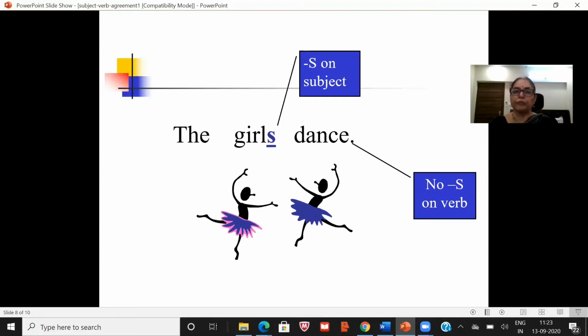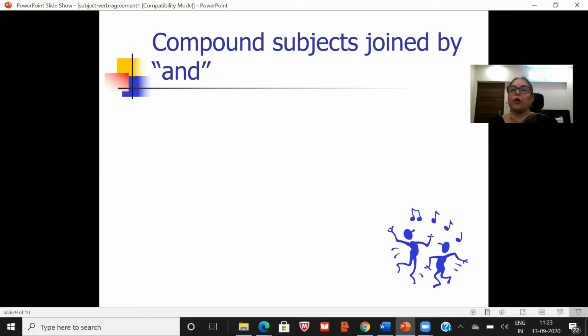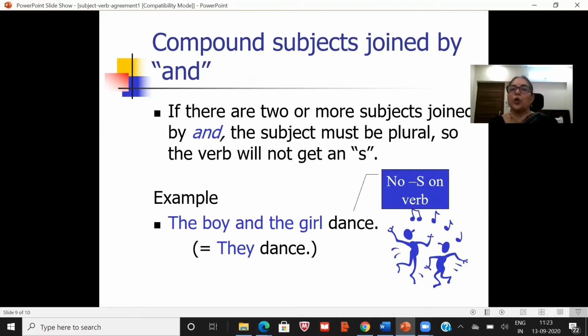Now, the compound subjects joined by and. If you are adding compound subjects using and, what happens? If there are two or more subjects joined by and, then the subject must be plural.